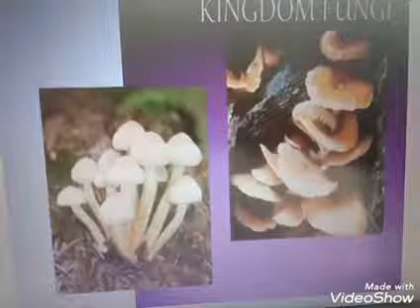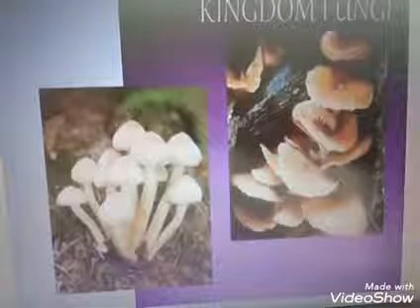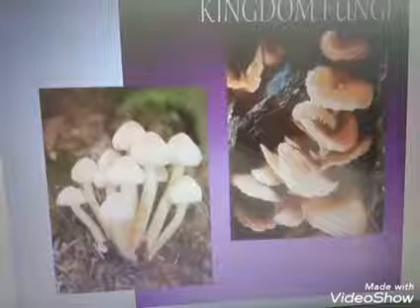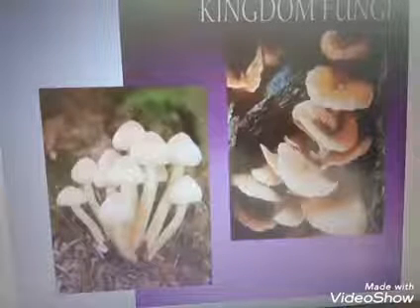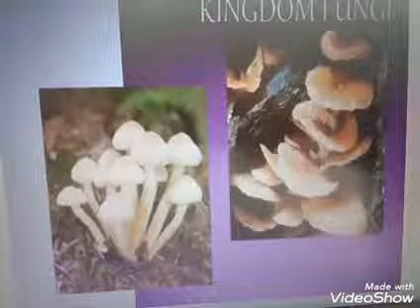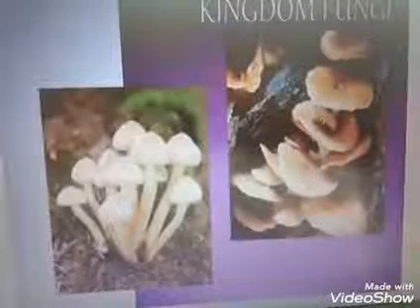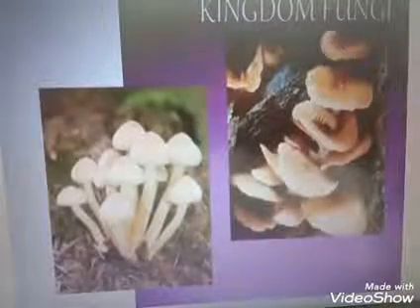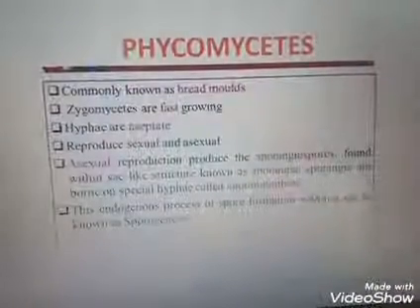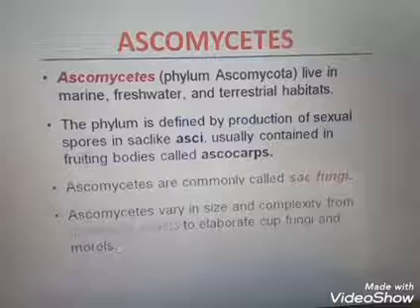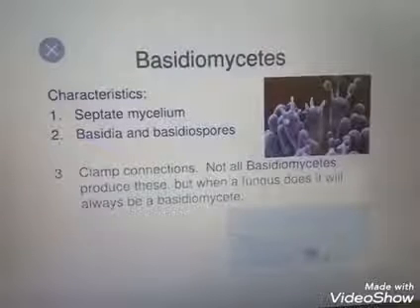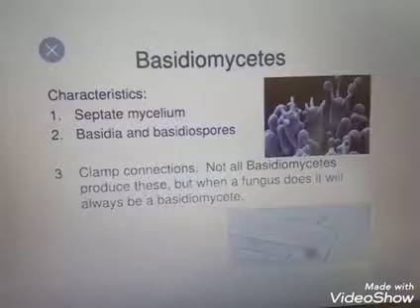Today we are discussing the kingdom fungi. It's a part of biological classification. In previous modules, or previous episodes, we discussed that the kingdom fungi is classified into 4 groups, and we discussed the 2 groups, that is phycomycetes and the ascomycetes. And we discussed all the features of the phycomycetes and the ascomycetes. Here we are discussing the next group, that is basidiomycetes.